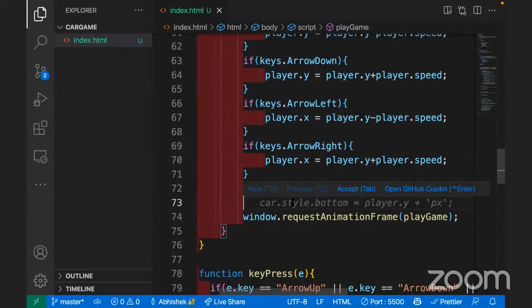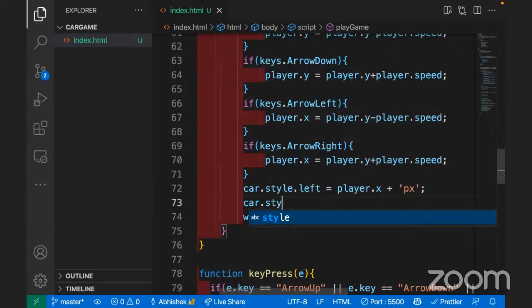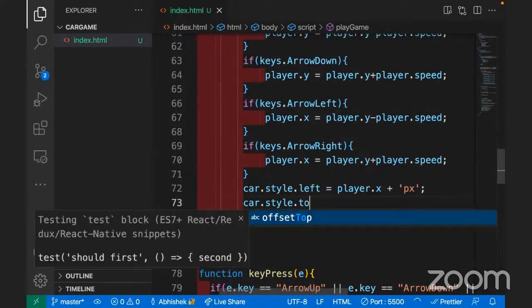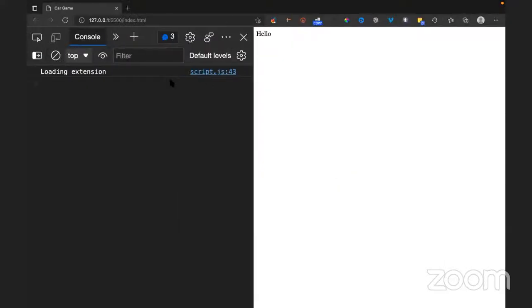Okay, car dot style dot top is equal to player dot y dot pixels. Awesome. Now if I press it, okay, one second. So this is an issue. The car is not moving, right?